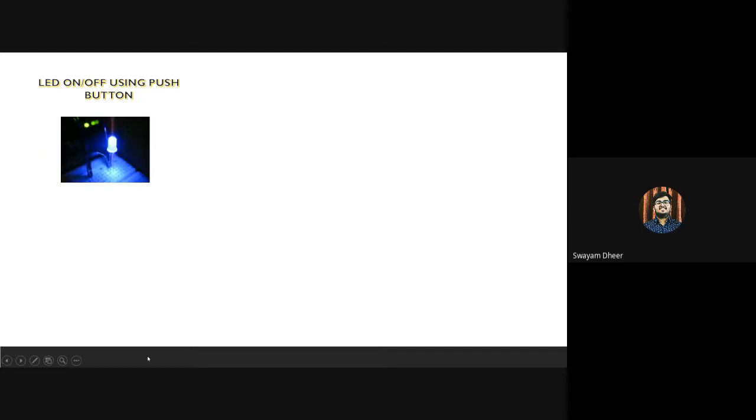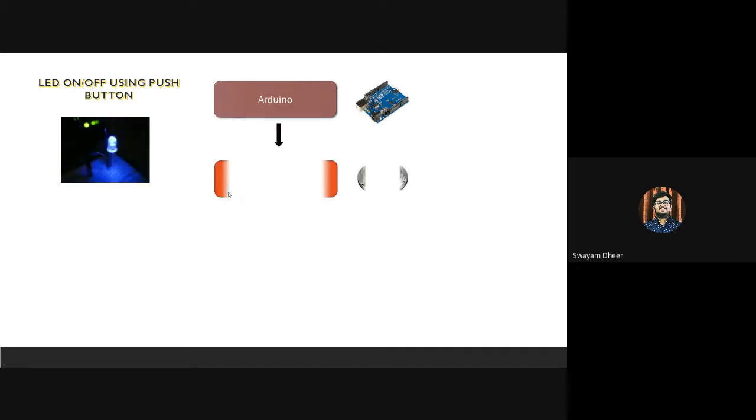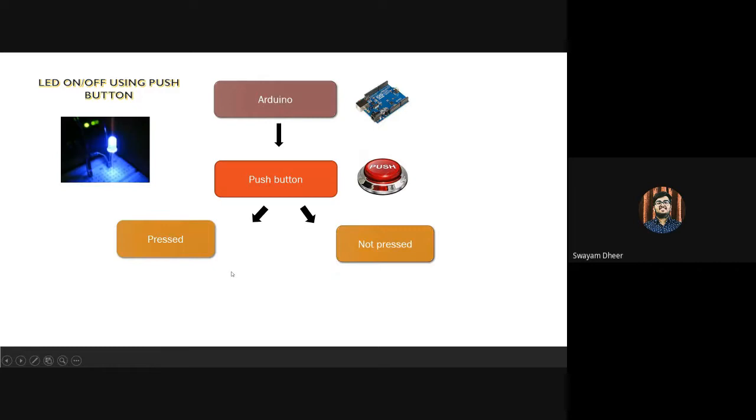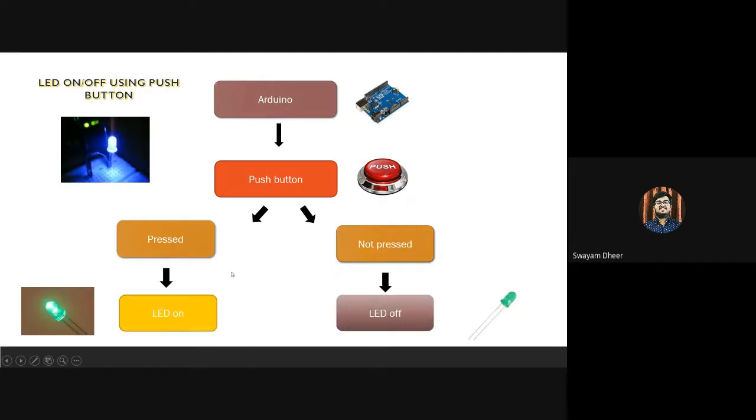For example, now I am going to write a program that switches an LED on and off using the push button. So now I'll be writing its algorithm or pseudo code. The first part will obviously be the Arduino board, that is the Arduino Uno R3. Then we'll be connecting a push button to the Arduino board. For switching the LED on and off, there will always be two conditions. If the button is pressed, that means the LED is on. And if the button is not pressed, that means the LED is off.